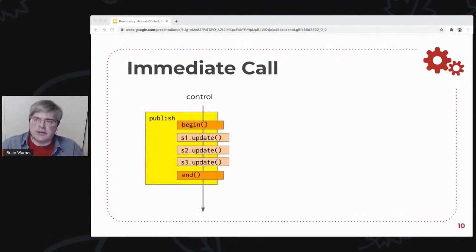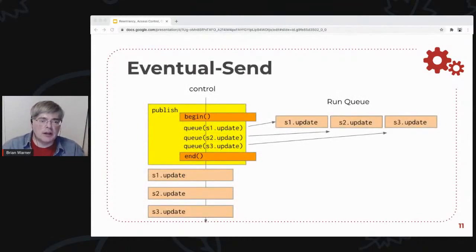So to contrast the two different kinds of invocation, the immediate call here would look like this. The publish method does some setup work, maybe call it begin. It's expected to do some stuff at the end, and then it calls each of these user-provided, attacker-provided update functions synchronously inline. The hazard, of course, is that any one of these update functions might throw an exception or might call back into publish or might do something else that surprises you. In the eventual send flow, it merely queues calls to this, and it pushes it onto the run queue, onto that microtask queue. And so later, after we've returned, then it finally goes and calls those update functions. And so nothing that update does can surprise us because we're not even running anymore.